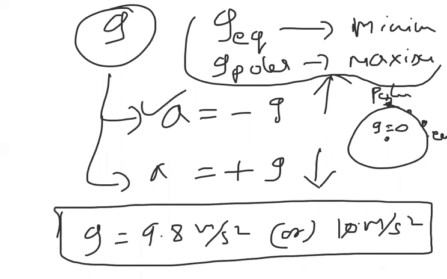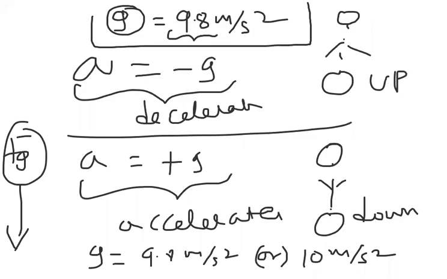a is minus g while going up, a equal to plus g while coming down, and g values, you have to take either 9.8 meter per second square or 10 meter per second square in this chapter, motion in straight line, because the freely falling body is the topic where we are discussing. In the motion in straight line chapter we are discussing this information. Okay, I hope you are clear with this one.